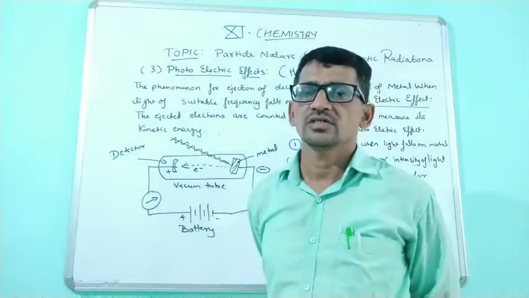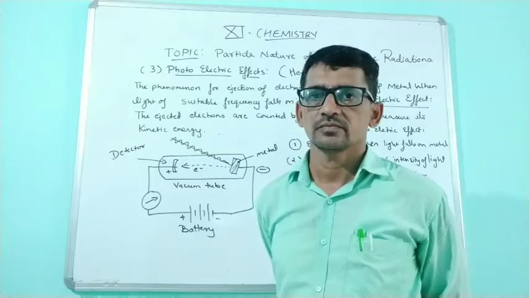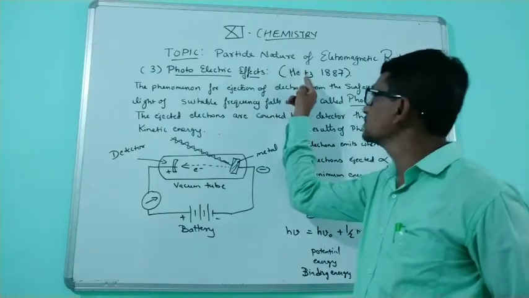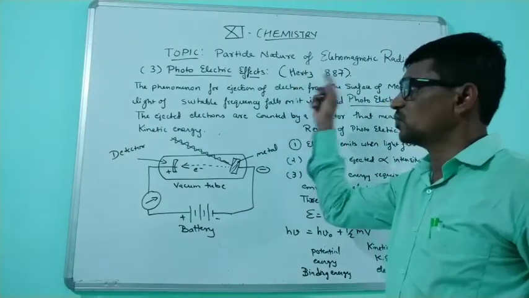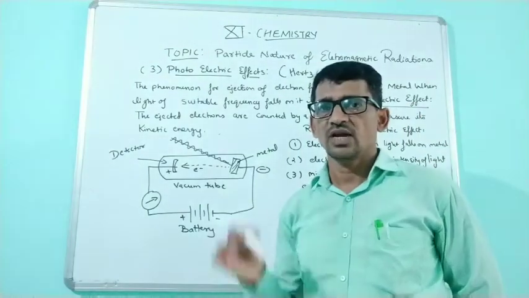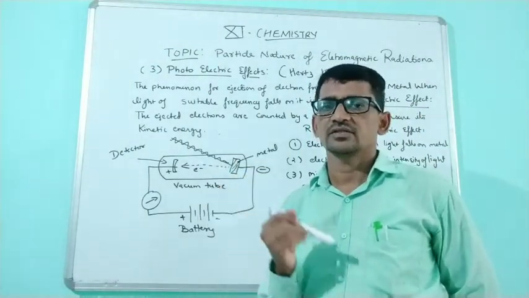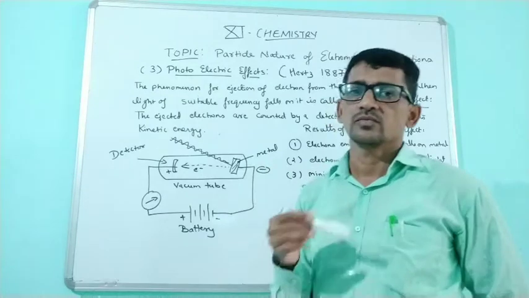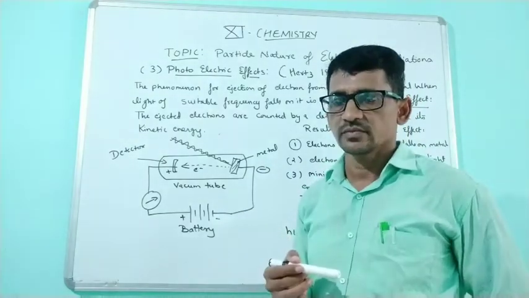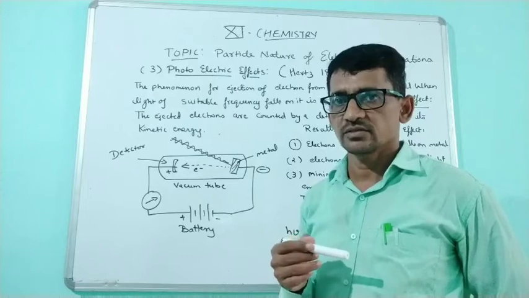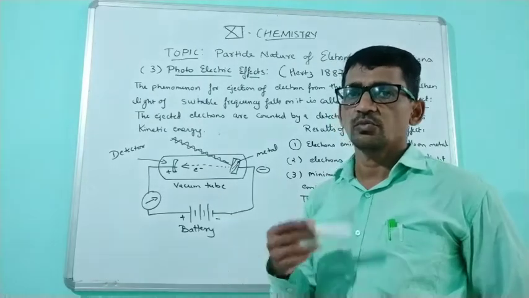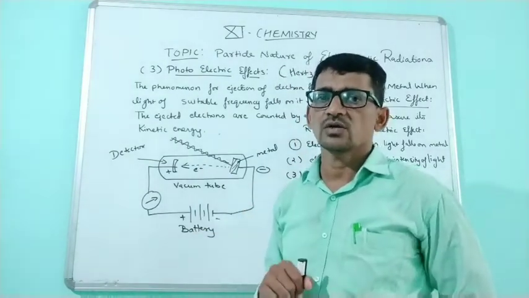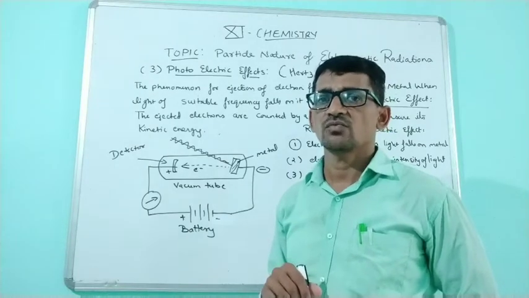Okay, the third point we discussed is the photoelectric effect. The photoelectric effect was given by the scientist Hertz in 1887. Photoelectric effect means that when light falls on a metal, it emits radiation. First, if light falls on the metal, the electrons in the metal start to oscillate. Vibrations and oscillation start. When it reaches a particular height or particular frequency, emission of electrons takes place. This is known as the photoelectric effect.